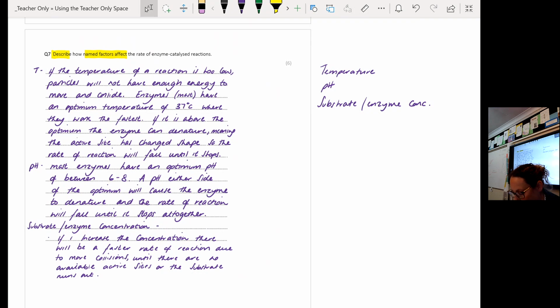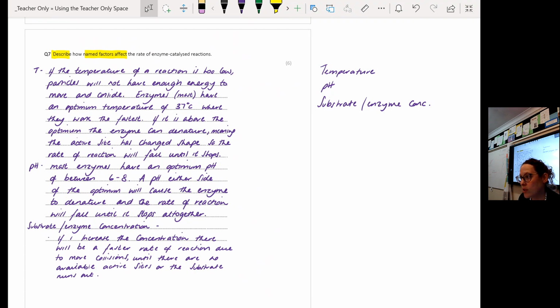And this is a question where I level it. So how I'm assessing this question, I am looking for a description of how each factor affects the rate of an enzyme controlled reaction. You need to tell me how it affects the rate specifically.